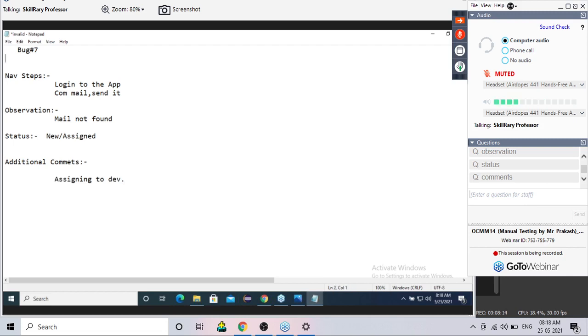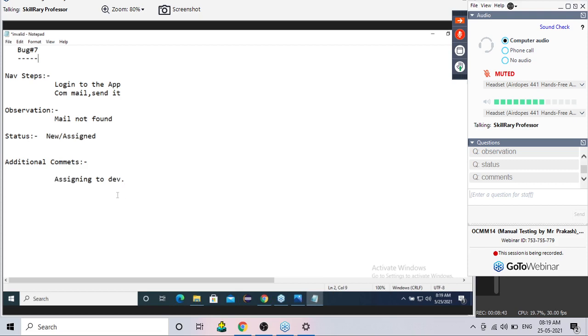Okay, now developer action number 1. What is the first step he is going to do? First step, he is going to read the navigation steps. And if you remember, by reading the navigation steps, we will come to know whether the bug is valid or invalid. Just by reading the navigation steps only, he will come to know whether it is valid or invalid.